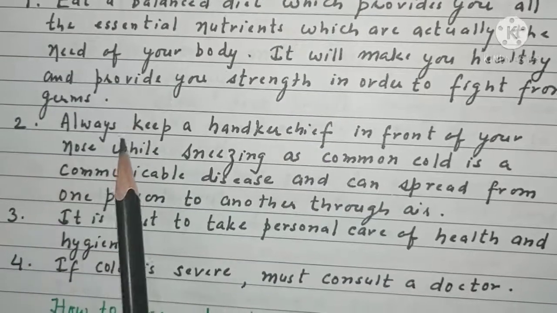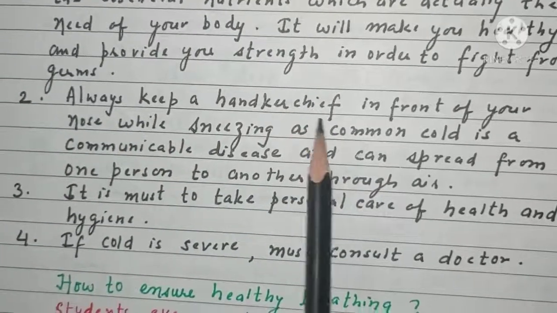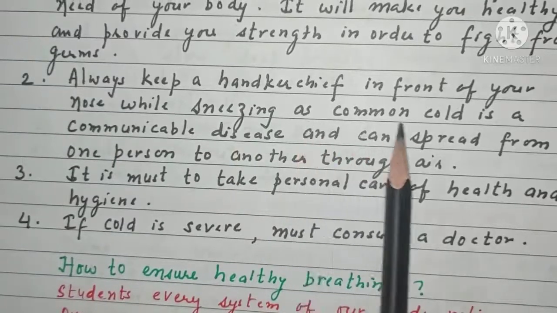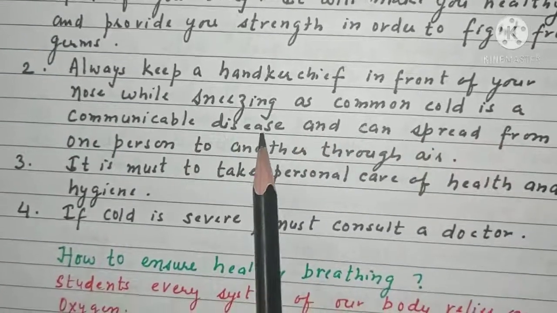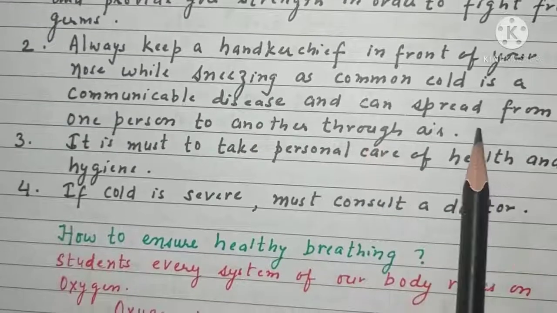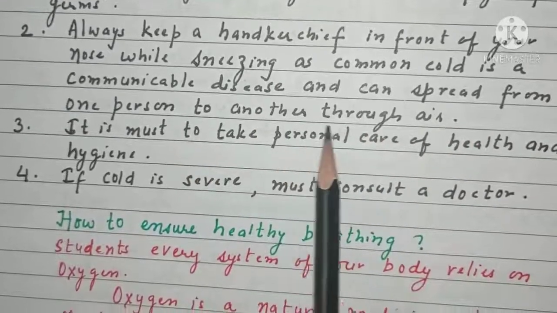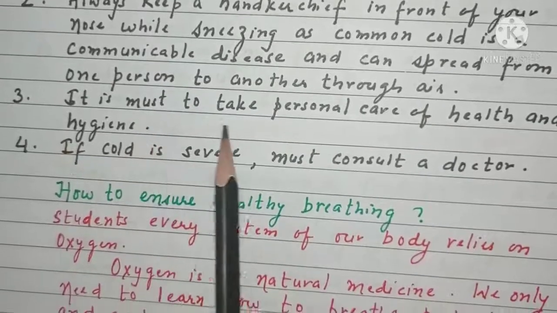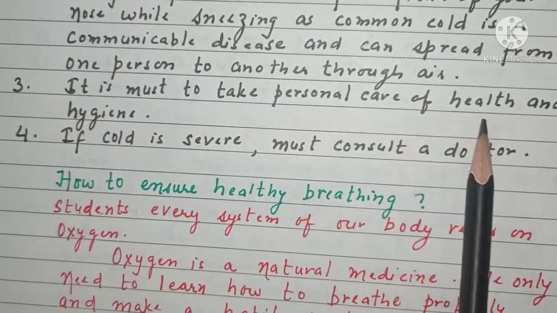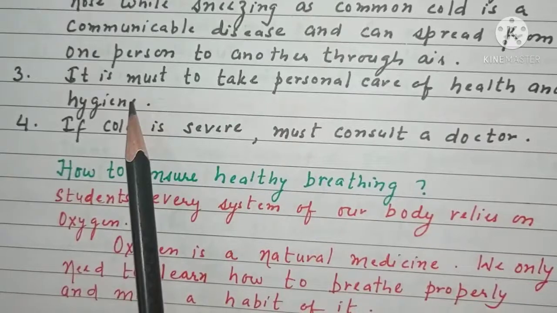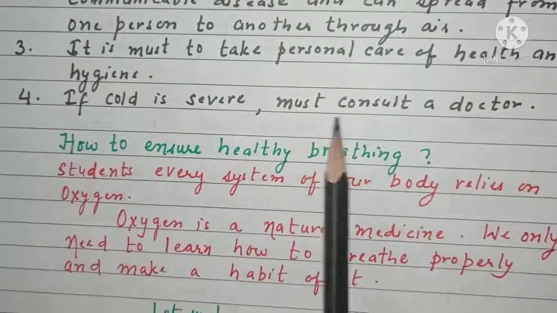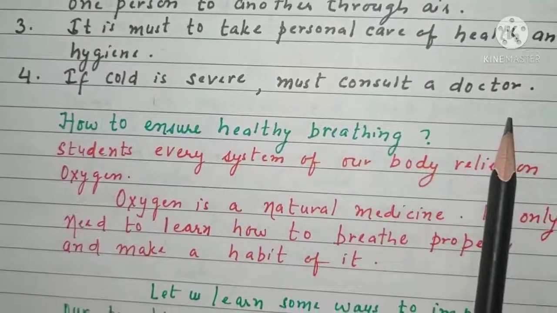At number 2, always keep a handkerchief in front of your nose while sneezing, as common cold is a communicable disease and can spread from one person to another through air. Number 3, it is a must to take personal care of health and hygiene. And number 4, if the cold is severe, must consult a doctor.